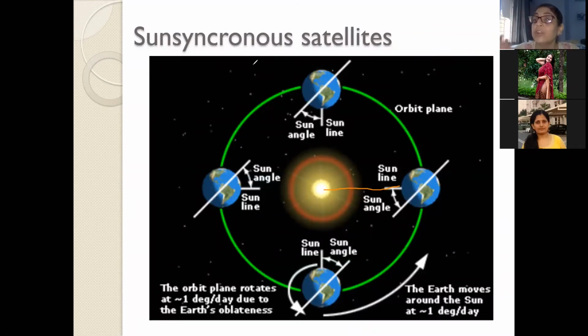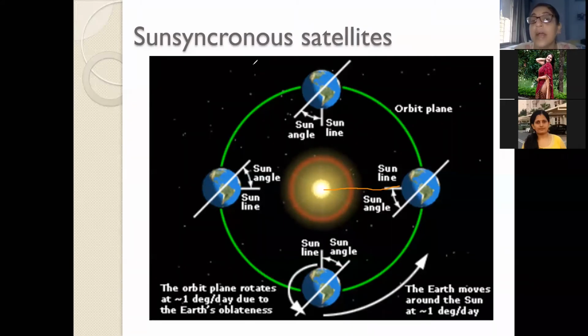And therefore they are used for weather forecasting, because the next day also they will be giving us the same values, and therefore it is important. That is how we compare. We say, today it is hotter than yesterday. It should not be that I measure a temperature today at 5 a.m. in the morning, and tomorrow I measure it at say 12 noon and say the temperature is more. No, we cannot say that. It has to be compared at the same time with the same sunlight.